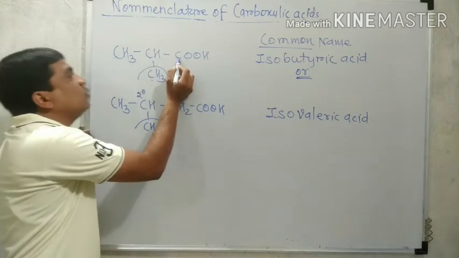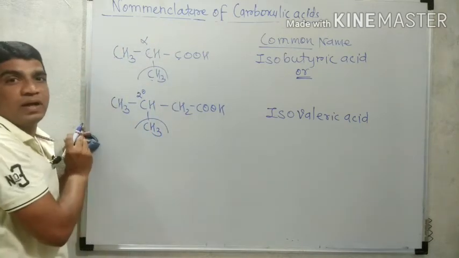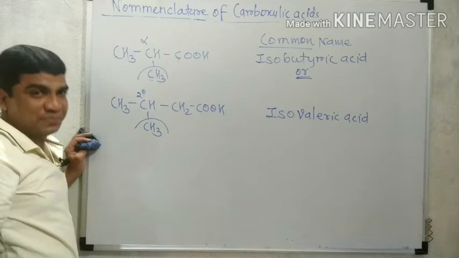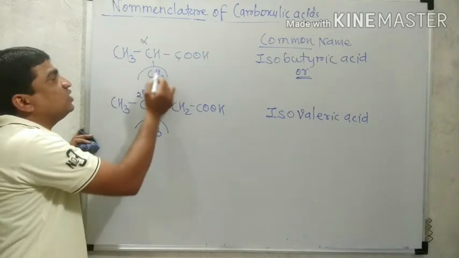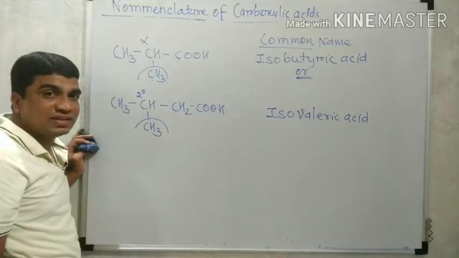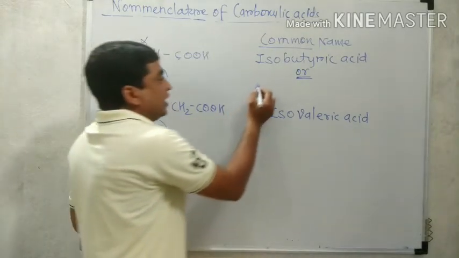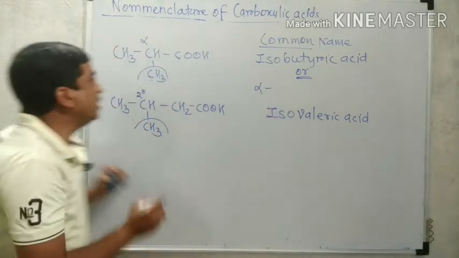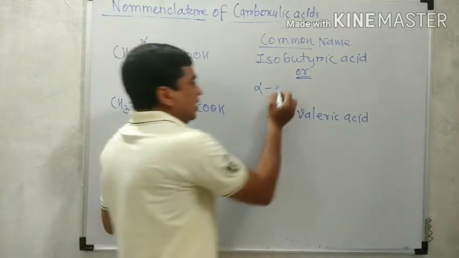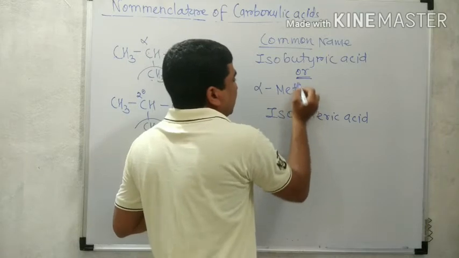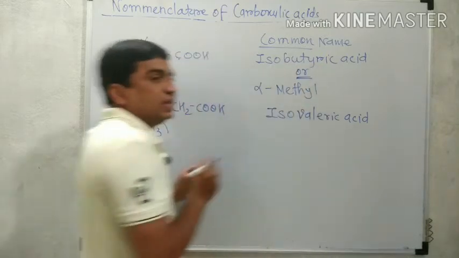The next carbon to the carbonyl carbon is alpha, next to alpha is beta. Here the methyl group is attached to which carbon? The alpha carbon. So we write alpha methyl, because alpha is attached with CH3.